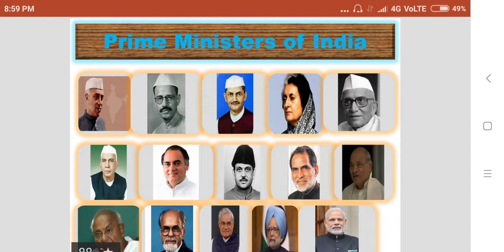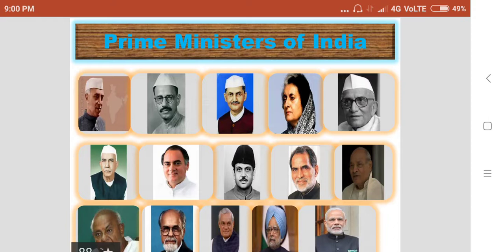In 1977, for the first time, a non-Congress party came to power, the Janata Party. Then Morarji Desai became the Prime Minister of India, and Charan Singh also was Prime Minister for a limited period. After that, the Congress Party under the leadership of Rajiv Gandhi came to power. He became the Prime Minister.